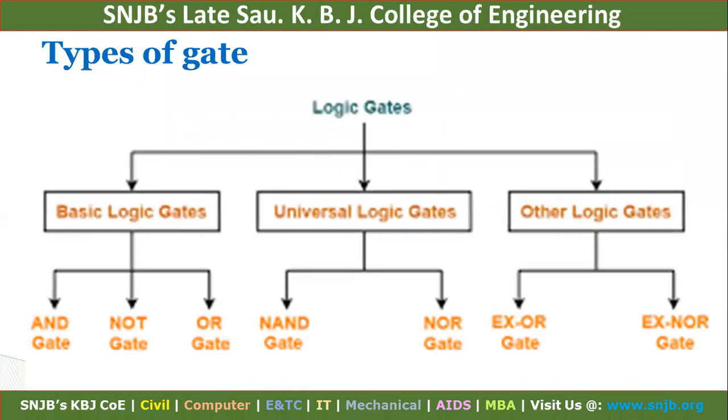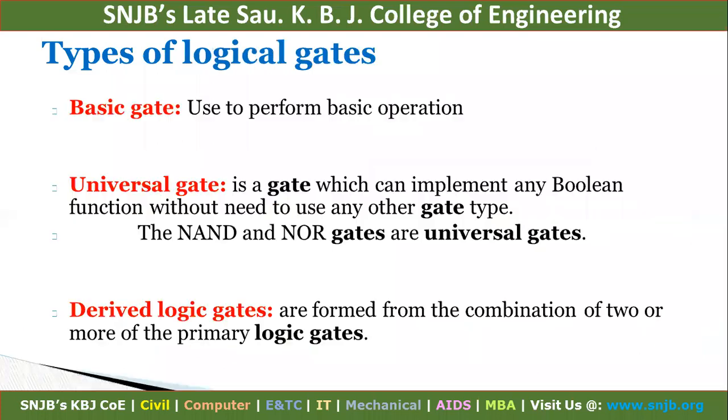So these are the types of gates. First are the basic logic gates. Under the basic logic gates, there are again three gates: AND gate, NOT gate, OR gate. The second one is the universal logic gates, NAND gate and NOR gate. And the third one is the other logic gates, or you may call them derived gates: XOR gate and XNOR gate.